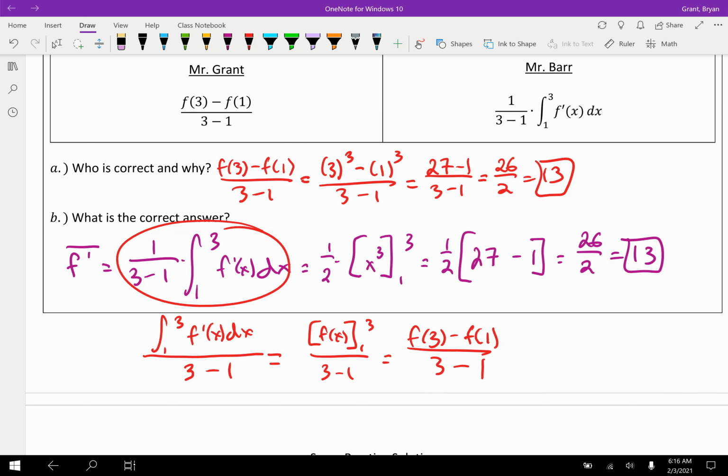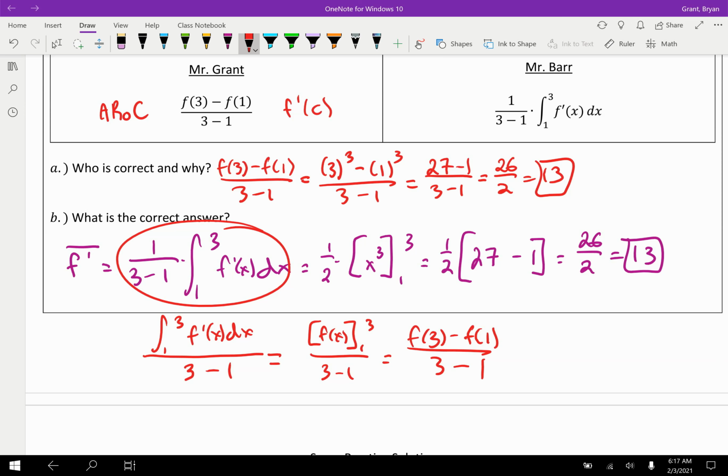And so really what we're doing here is our friendly mean value theorem for derivatives. This is the average rate of change of f. But if we're looking for the average rate of change of f, then this is kind of like the derivative of f, right? And this is finding something about f prime. In fact, it's finding f prime of c, which we've learned before is the same as the average value of f prime.